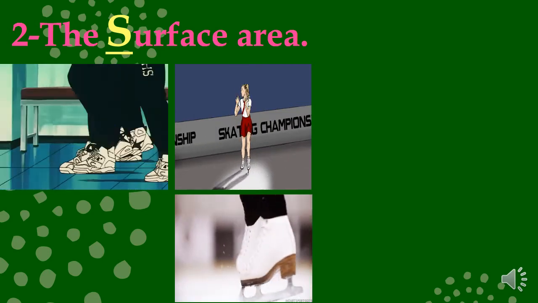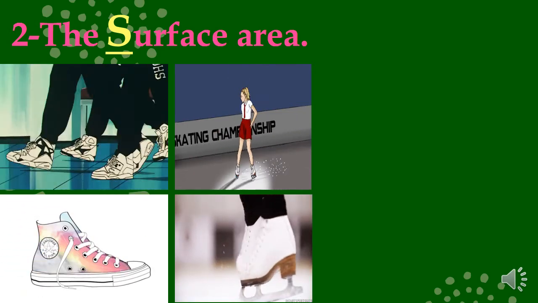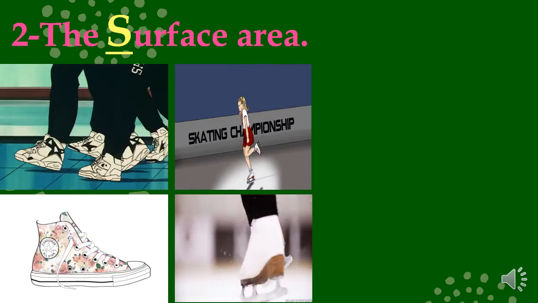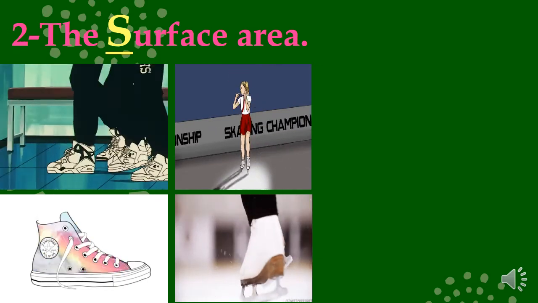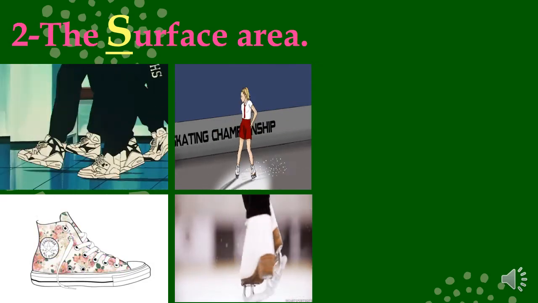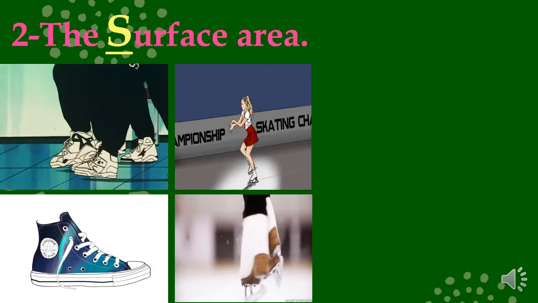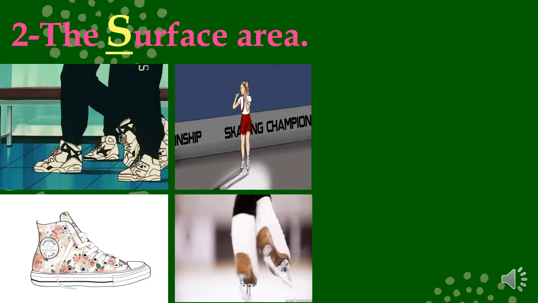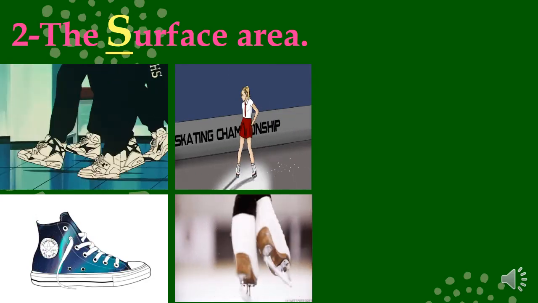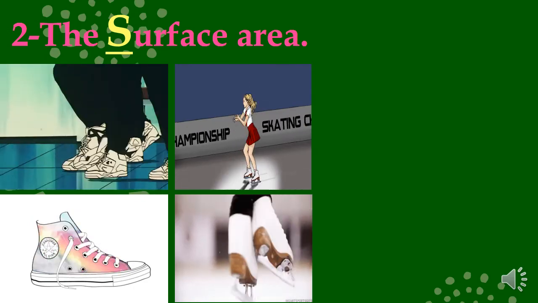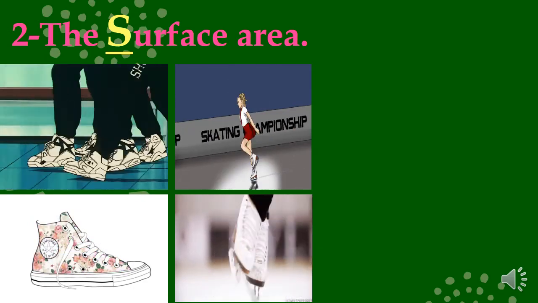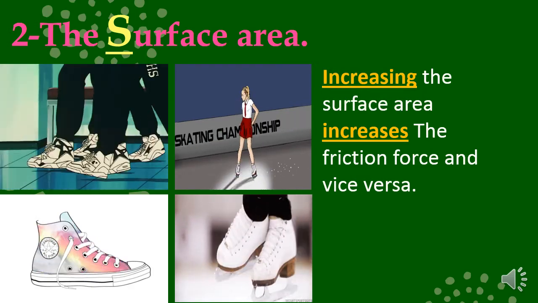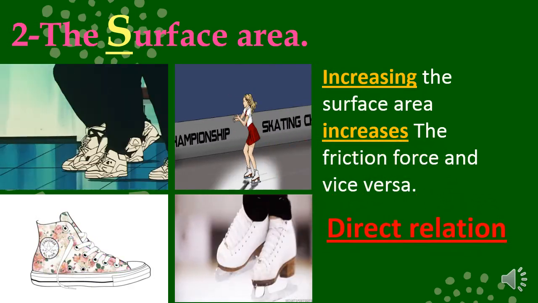You know why? Because sneakers have large surface area on the ground. It's larger than this small blade on the ice skating shoes. And when we increase the surface area, what will happen to the friction force? It will increase too. And this relation between the surface area and the frictional force is a direct relation.